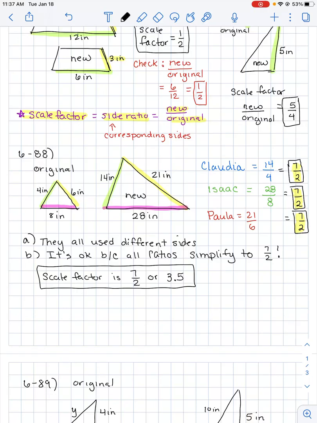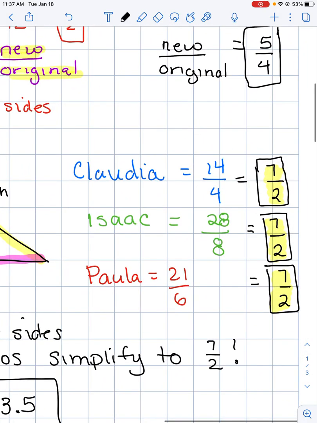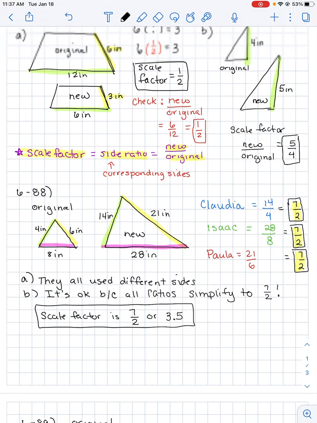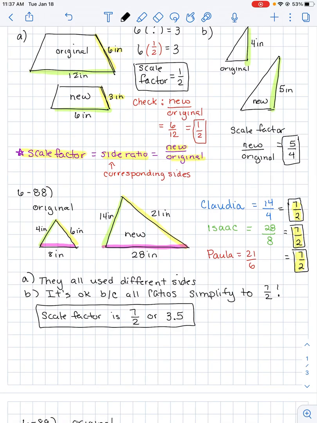So hopefully when you looked at Claudia, Isaac, and Paula, you found that each of their ratios simplified to 7/2. Because they used different sides, they got different original ratios, but no matter what similar sides you use, the pink side, the green side, or the yellow sides, as long as you use similar sides, the ratios will always simplify to a common scale factor.